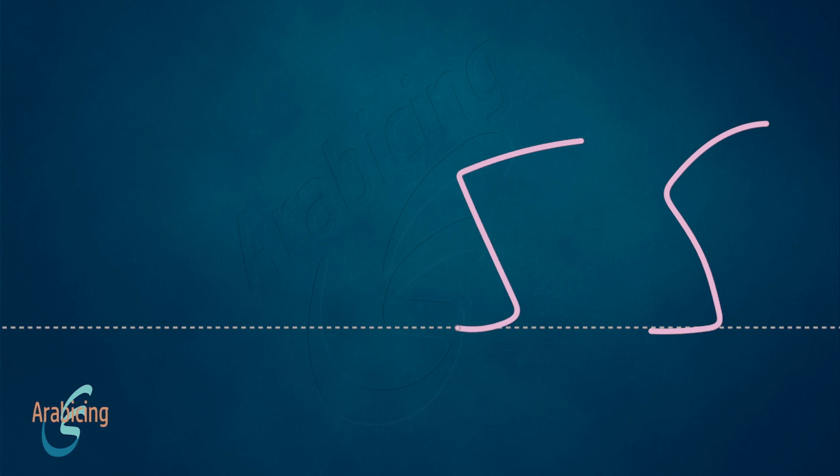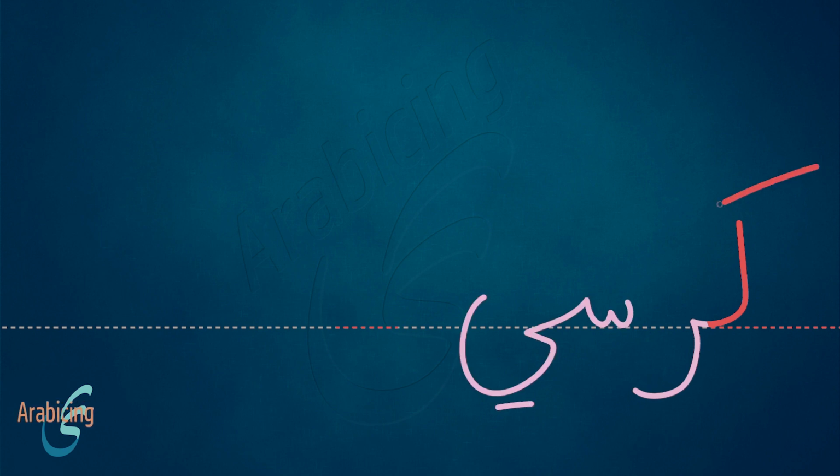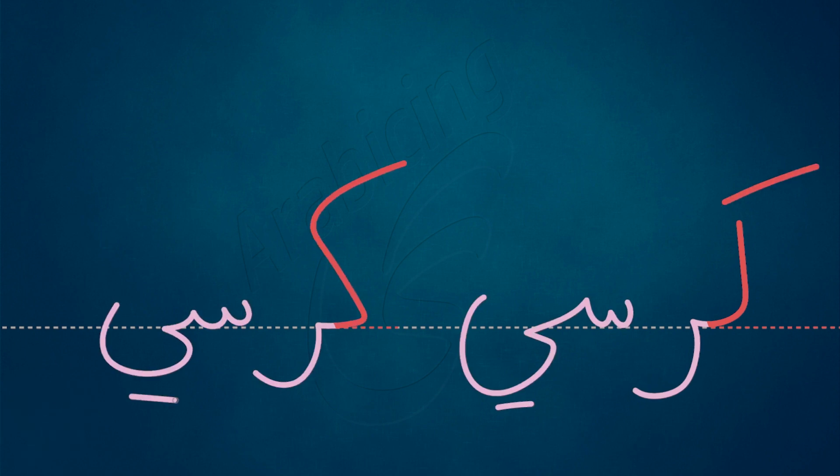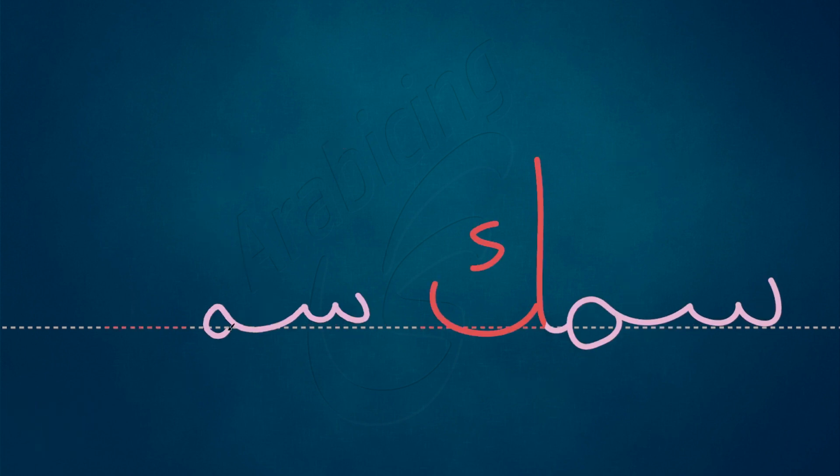We can write it like this. This is Kaf, separate and cursive. The letter in the last position can be written in two ways, and this is the letter within words. Kursi, sukkar, samak, shubbak.